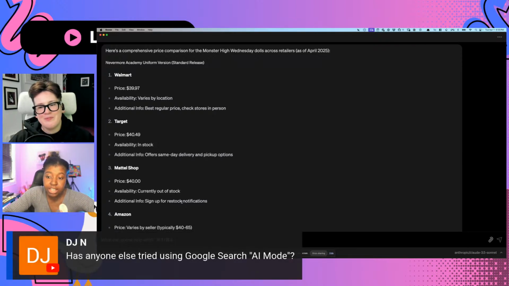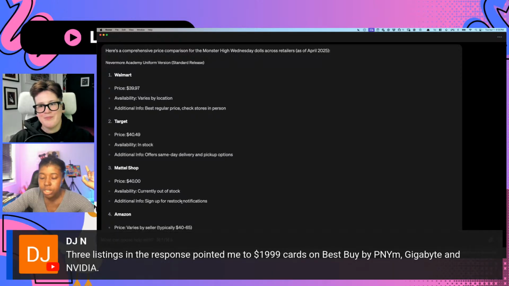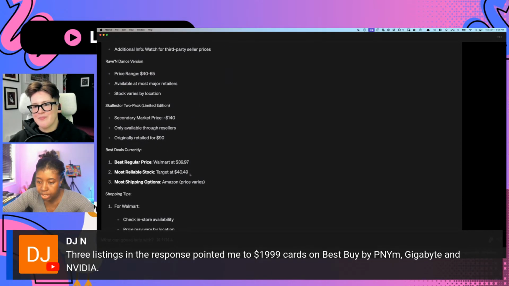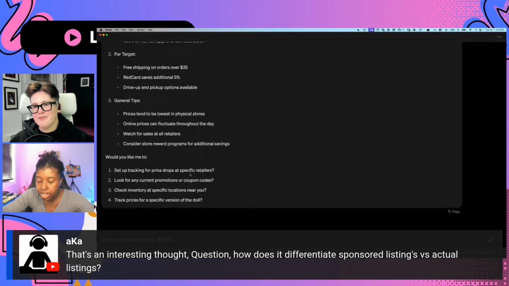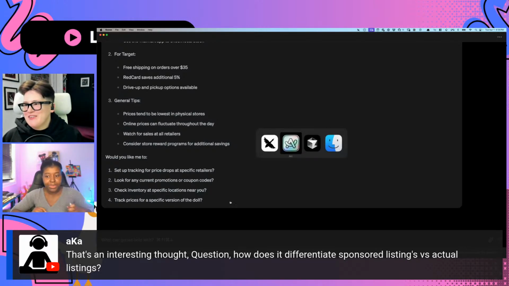Interesting. Someone mentioned that Google search has some kind of AI mode, because you said something about Chrome. With 5 minutes left, looking at the results, people are wondering, is this sponsored content? How does your tool differentiate, or maybe Goose mixed with your tool, or Tavily, differentiate sponsored listings versus actual listings? That's the best part. Oh God, let me show you this.